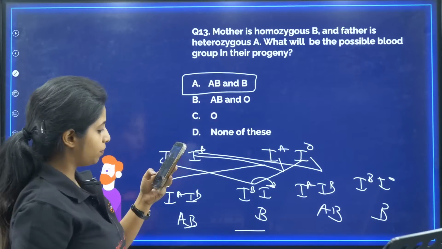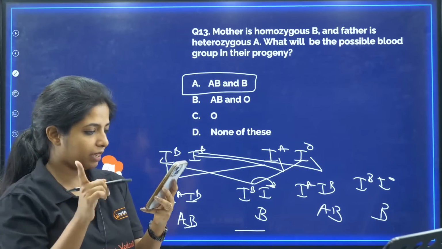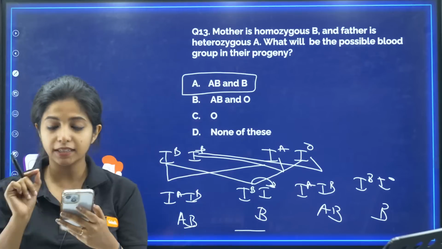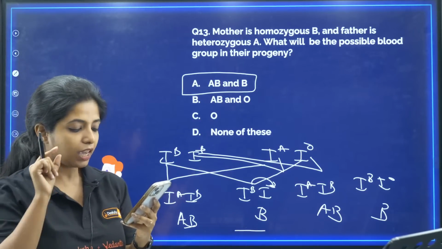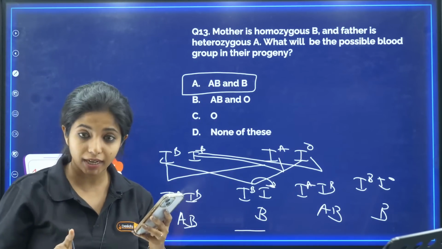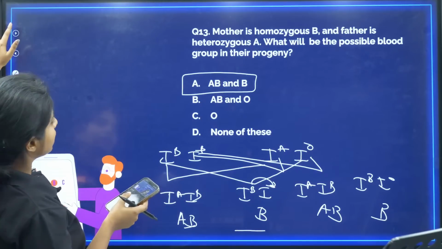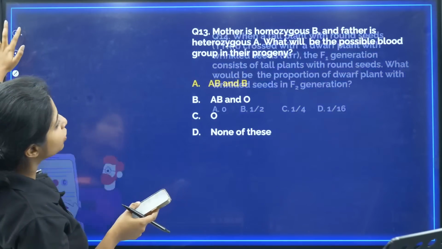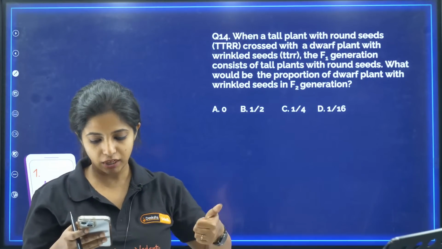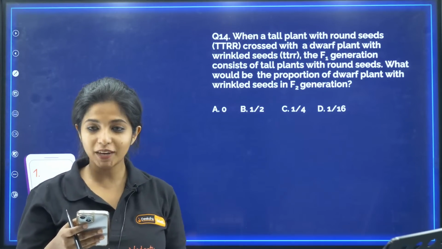13A. Who said B? It is 13A. Great. Please make it correct. If you are worried about anything, try to solve it again and check it. Don't make the mistakes on the day of your examination. It is okay to make mistakes over here because this is how we learn, right? So totally fine. It's A.